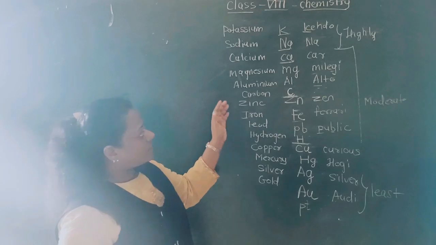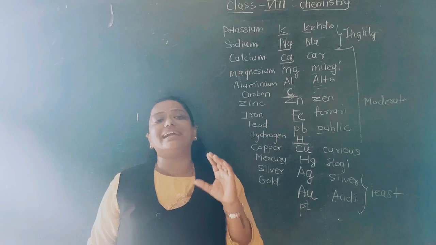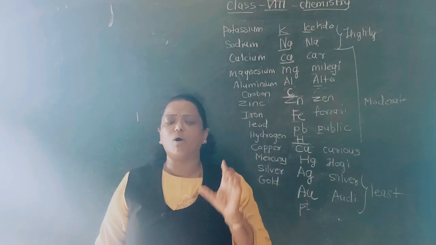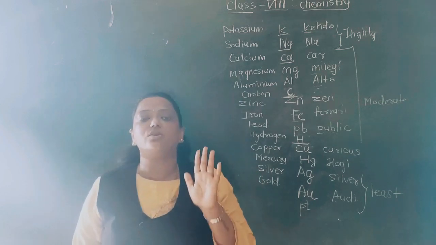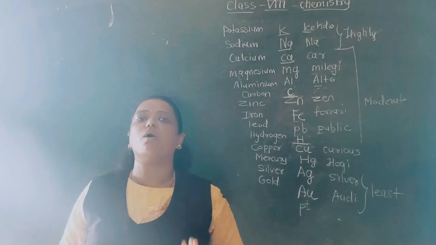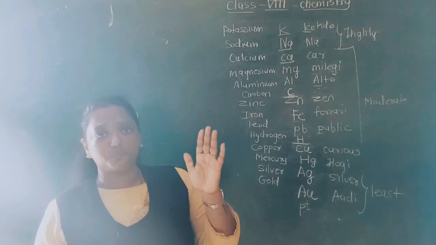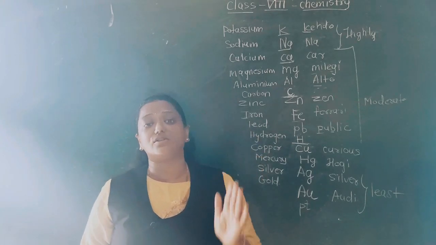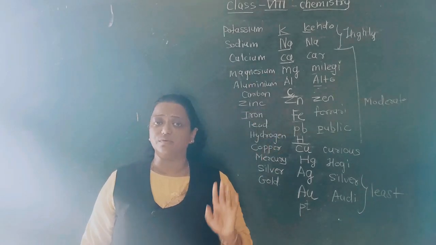After it, calcium, magnesium, aluminium and zinc, as well as iron, are moderately reactive elements. Means not vigorously reactive, not least reactive, but moderately, medium. If we keep them open in the air for a long time, they will react with the oxygen in the air and form an oxide. Understood? The oxidation process takes place. And if we try to burn them, following the process of combustion, they also form oxides. So these are the moderately reactive metals.